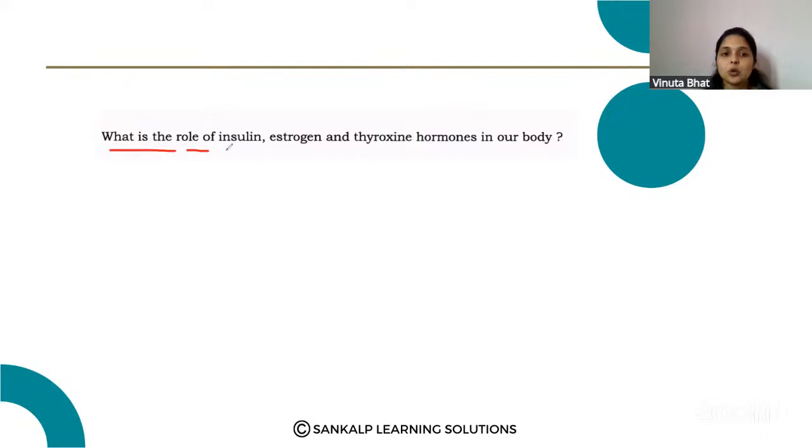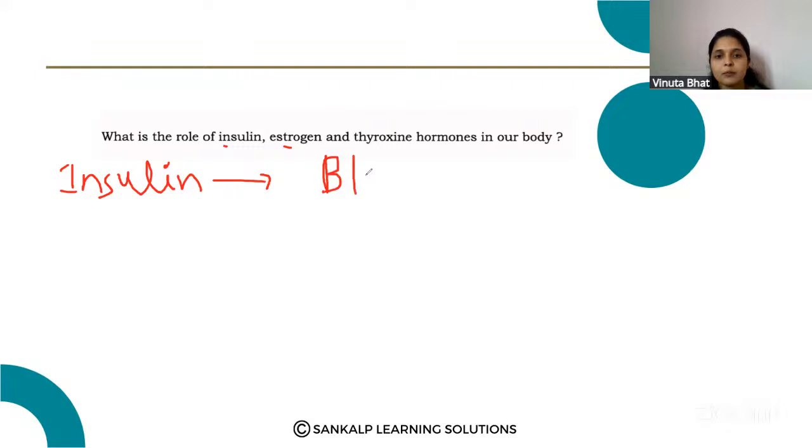What is the role of insulin, estrogen, thyroxine hormones in our body? So what are the roles of these three hormones? So first one, insulin, it maintains the blood sugar level. Okay, so it is responsible for the maintenance of the blood sugar level.